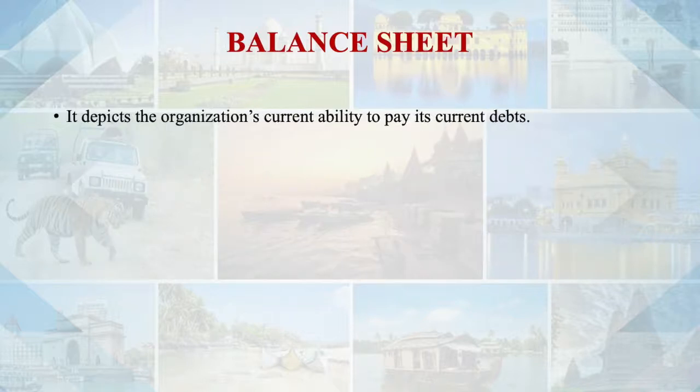This balance sheet depicts the organization's ability to pay its current debts. That is, this statement comments on the financial position of your organization. How financially viable is your organization, how well are you in a position to pay your liabilities? What assets are there which are equivalent to your liability? What is the value of the different assets? What is the quality of the different types of assets? That is the understanding which the balance sheet is going to give.